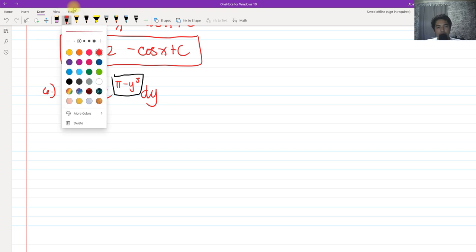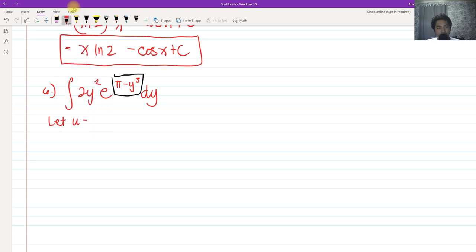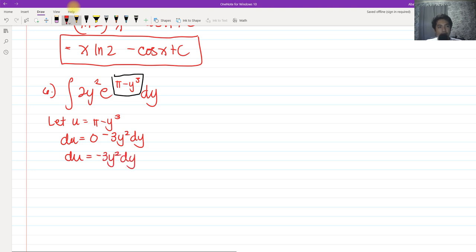So it is a simple u substitution. Let u equal pi minus y cubed, and if we get the derivative of u with respect to y, that would become 0 for pi because it's a constant, so you have negative 3y squared with respect to y. So in other words, we have du equals negative 3y squared dy. And take note, present in the integral is the y squared multiplied by dy. So you can isolate y squared dy: we have du over negative 3.